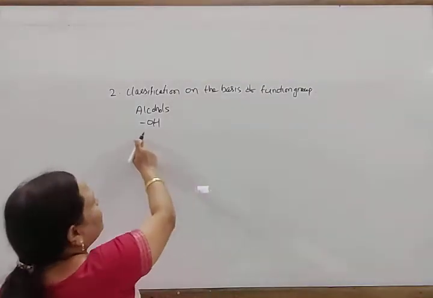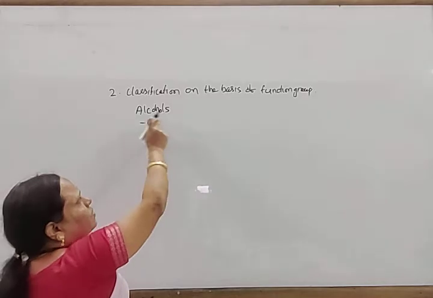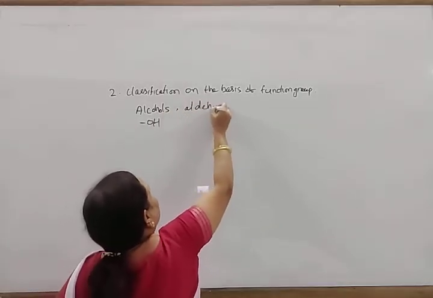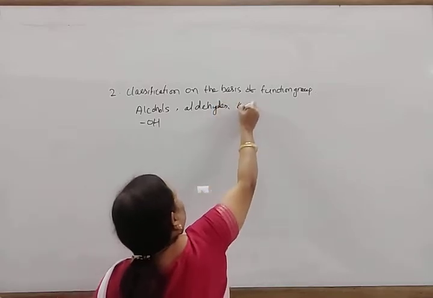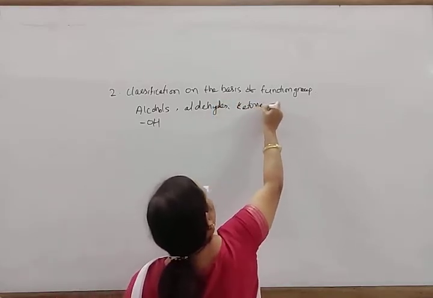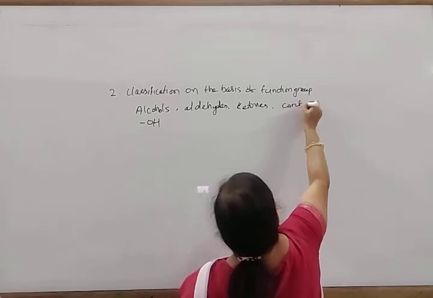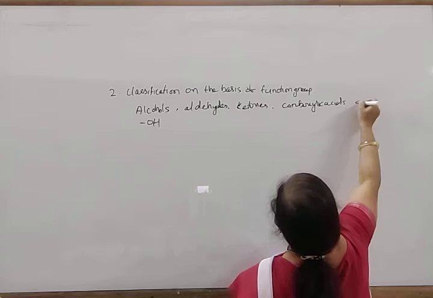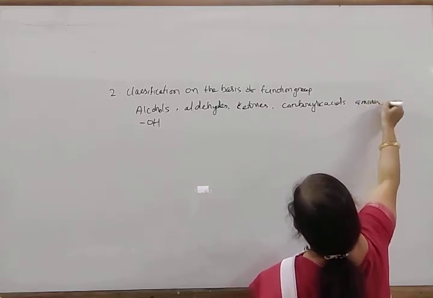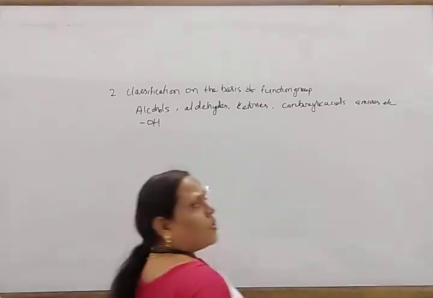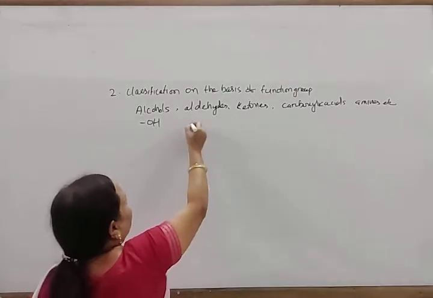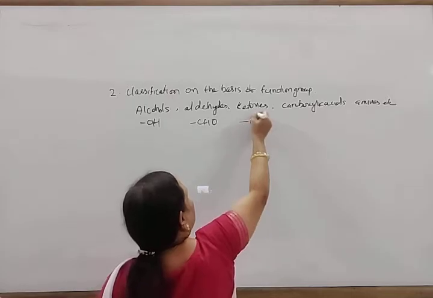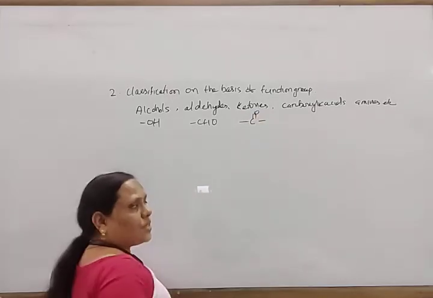For example, depending on the functional group present, organic compounds are classified as alcohols, aldehydes, ketones, carboxylic acids, amines, etc. If there is the presence of OH, it is an alcohol. If there is CHO, it is an aldehyde. If there is CO, it is known as a ketone.